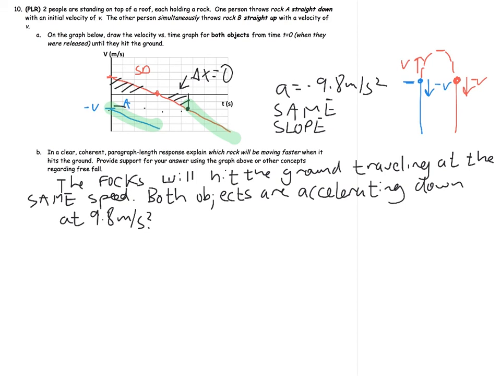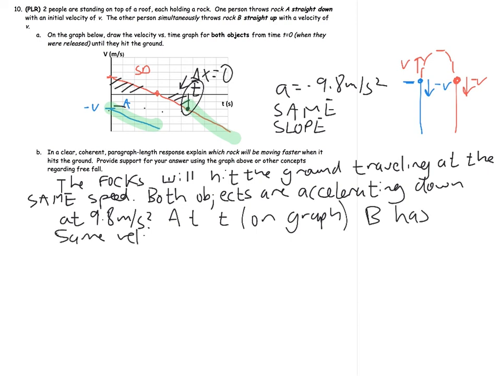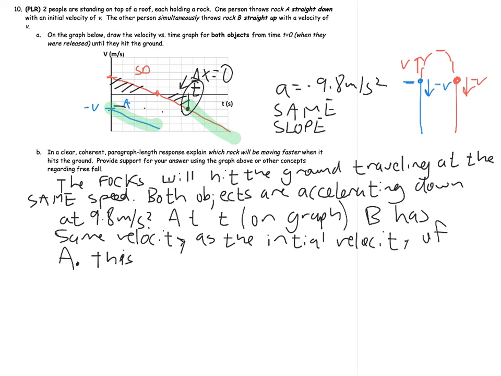The second point that I would make is at this point here, which I'm going to label as T on my graph, at T, as shown on graph, B has the same velocity as the initial velocity of A. And then I would say that this point is the point when it returns to the location where it was thrown. And you can even mention that the area under the curve is going to be the same at that point.